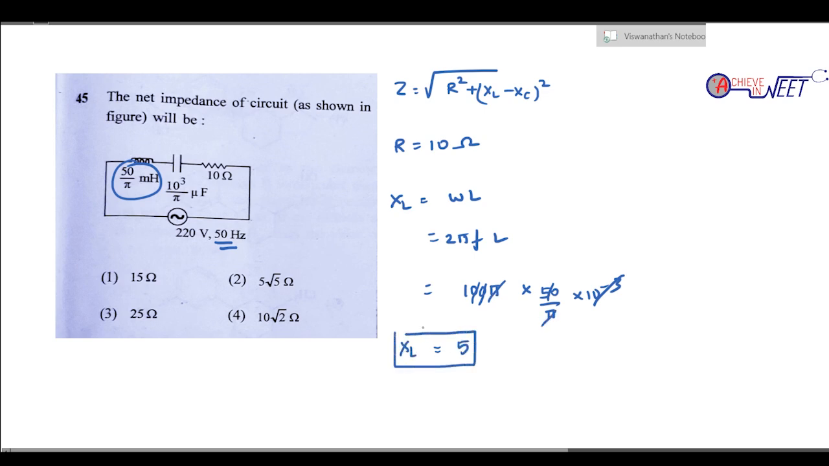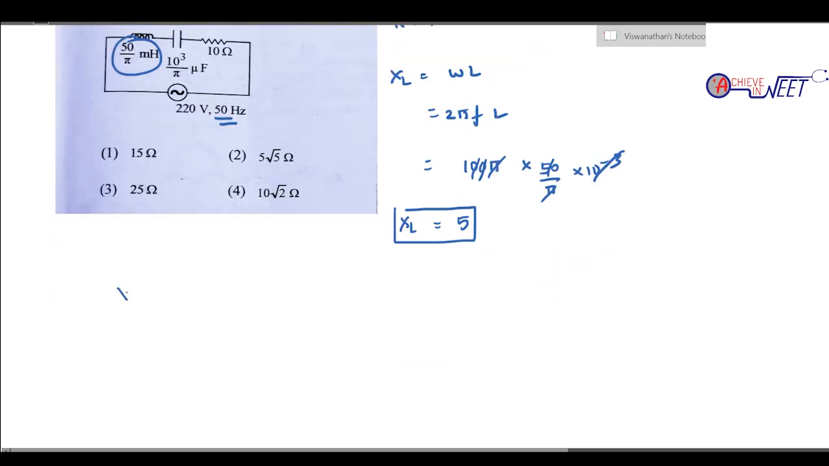XL value is 5 ohms. Correct? Next, what is the value of XC? 1 by omega C, that is 1 by 2 pi fC. Frequency is 50, C is 10 cube by pi into 10 power minus 6 farad, given in the question.